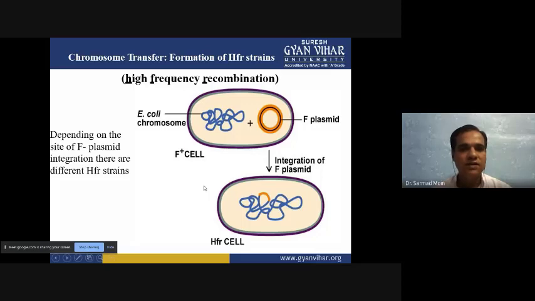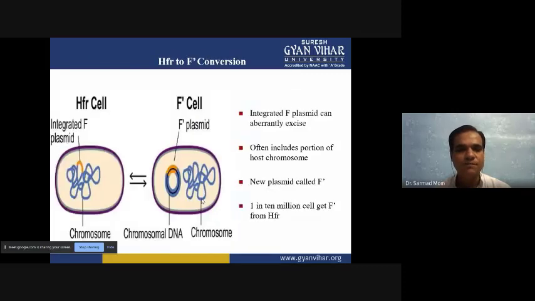In HFR, the F plus plasmid is also transferring, but it carries some portion of the bacterial genome, so the bacterial genes present on the chromosome can also transfer with the F plasmid. This chromosomal, or genomic, DNA can transfer from the HFR cell to the F minus type of cell.